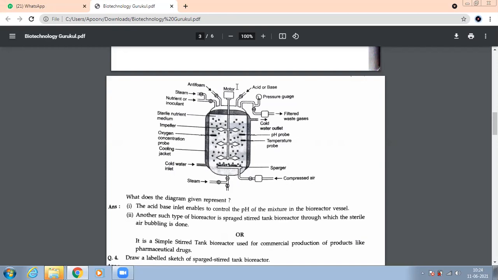Next, what is the main difference between these two bioreactors? One is the sparged type and one is the simple stirred type. So basically, you can identify them also with the number of bubbles that you have. Why do we have the agitator and motor?